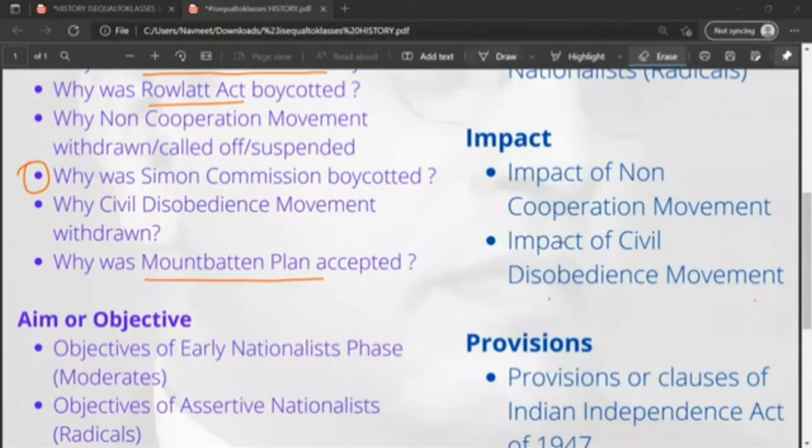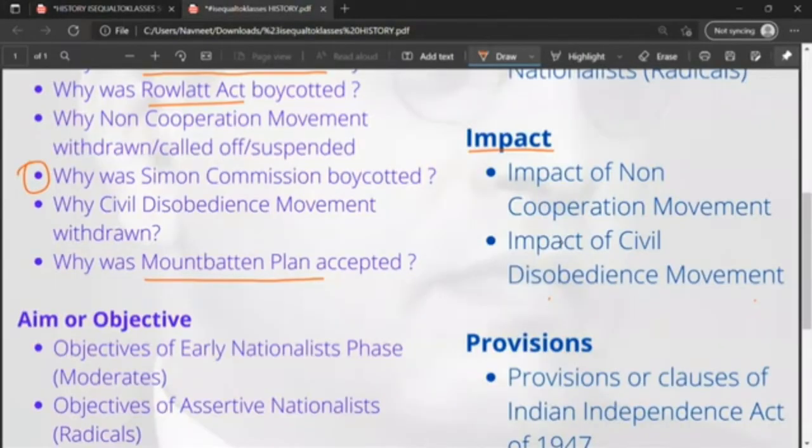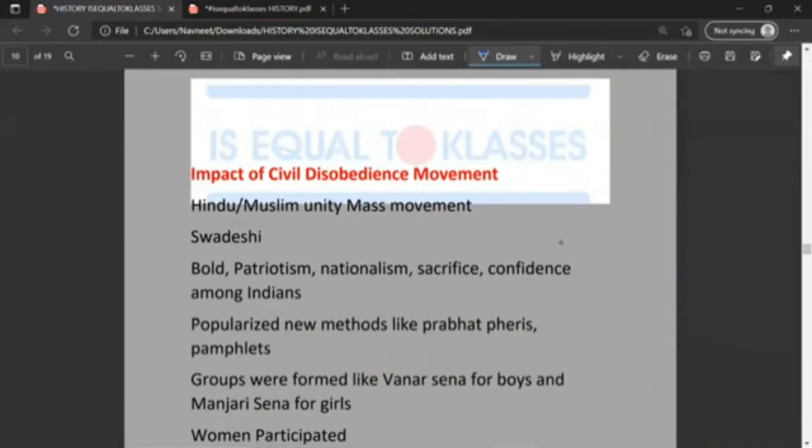Moving on to the next question, impact of non-cooperation movement. The impact of non-cooperation movement was Hindu-Muslim unity, abolition of untouchability, mass movement, Swadeshi, patriotism, nationalism, sacrifice, and confidence among Indians. So these were some of the impacts of non-cooperation movement. Impact of civil disobedience movement: Hindu-Muslim unity, mass movement, Swadeshi, bold patriotism, nationalism, sacrifice, confidence among Indians, popularized new methods like Prabhat Feris and pamphlets. Groups were formed like Vanar Sena for boys and Manjari Sena for girls, and women participated.